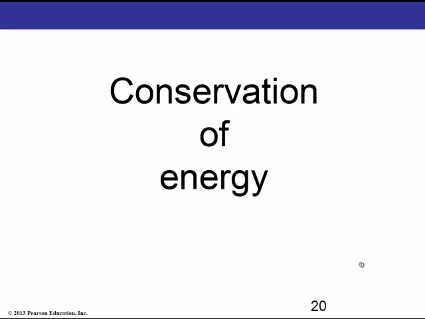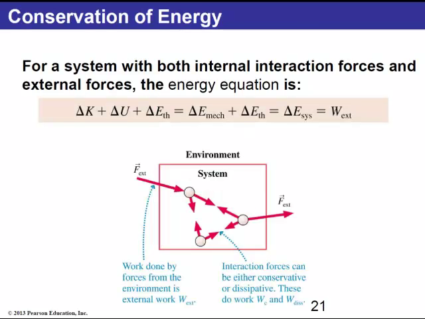Let's go back now to the idea of conservation of energy. So when a system is interacting with the outside world, there will be work done by the external forces, and that's going to cause some changes in the energy of the system. The energy of the system is made of kinetic energy, potential energy, and thermal energy, or we can also group that into mechanical energy and thermal energy. And anytime an object or a system is interacting with the outside world, there can be some changes in the energy of the system, and that's when we will consider the idea of conservation of energy.